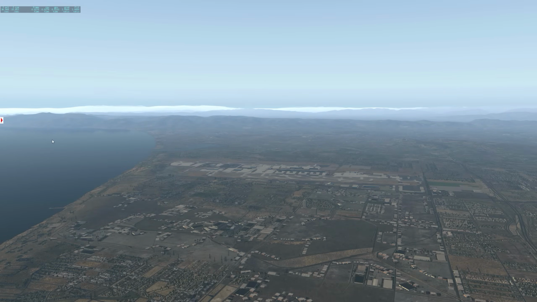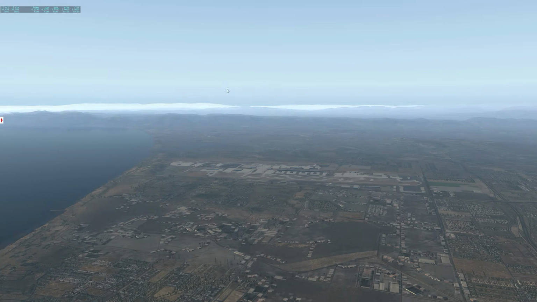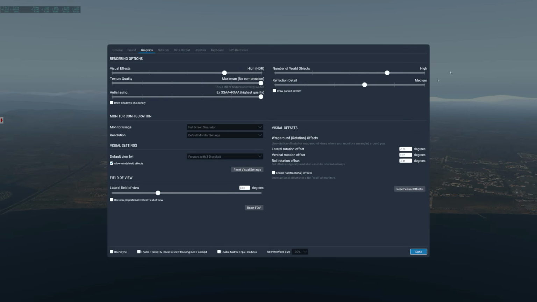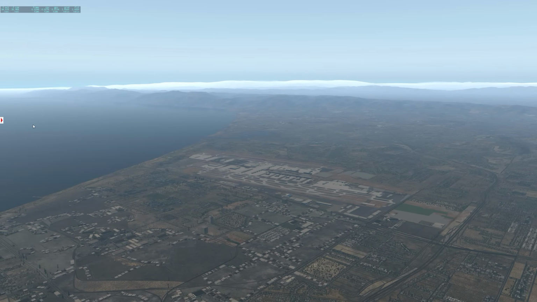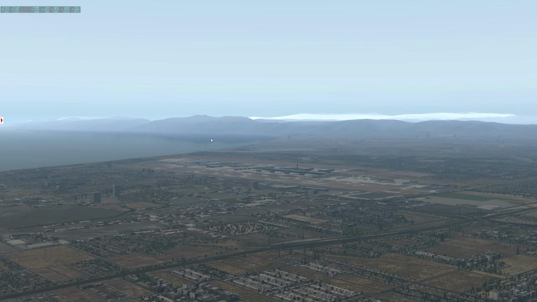setting for the reflections. By the way, for some reason, if we go to the maximum, okay, we're getting now about 36, 35 frames. So frame rate hasn't been affected. But look at this. I'm not sure why this is. Okay, you can see it more clearly now. You get this kind of, I'm not sure what to call this, but this is a problem that I've noticed in X-Plane 11 ever since the beta release, and it still hasn't been fixed.